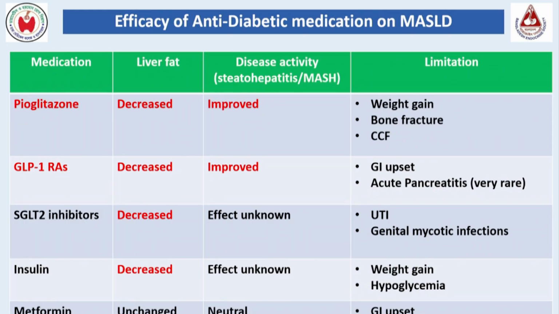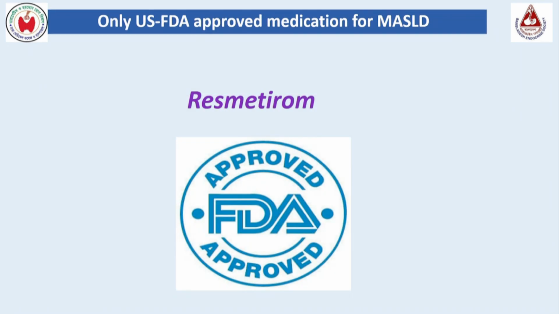Regarding the efficacy of anti-diabetic medication when the patient presents with diabetes, pioglitazone and GLP-1 receptor agonist are the two medications associated with reduction of liver fat and improvement of steatohepatitis. SGLT2 inhibitor and insulin are associated with reduced liver fat, but the effect is unknown regarding disease activity. Metformin seems to be neutral in terms of this.